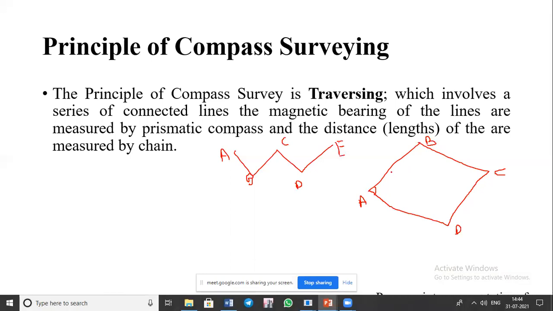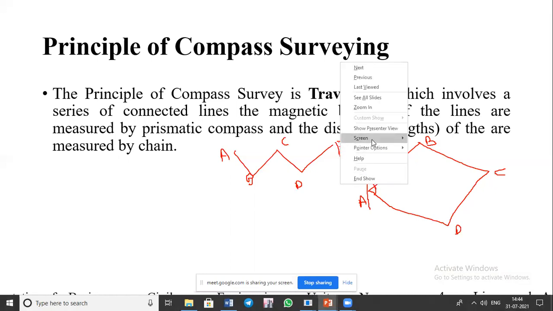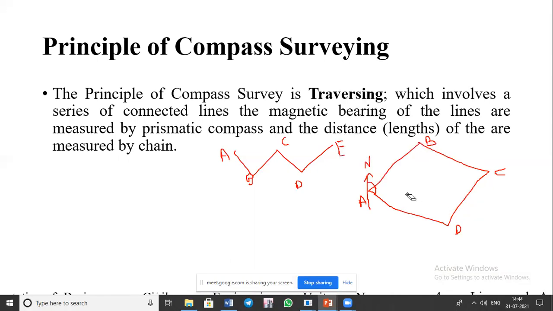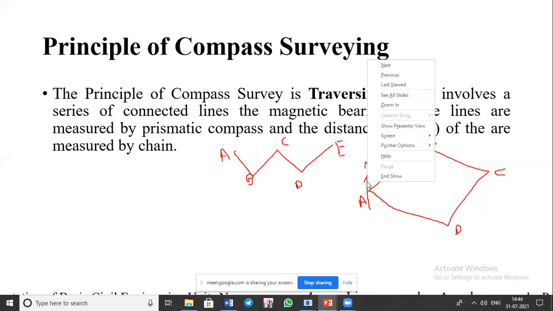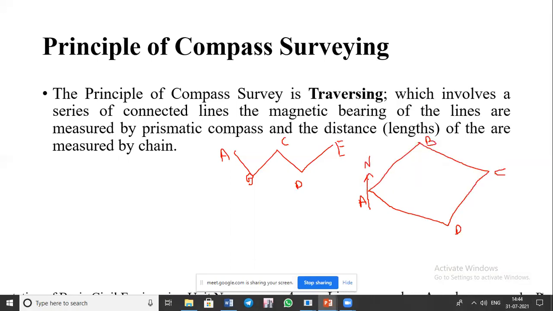So we are going to measure the bearing of AB, whatever is the angle here with respect to north for AB, that we are going to measure.